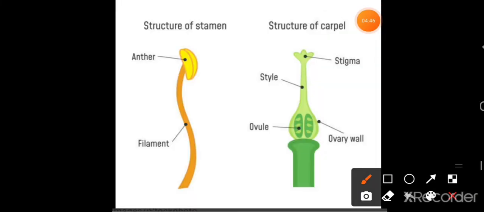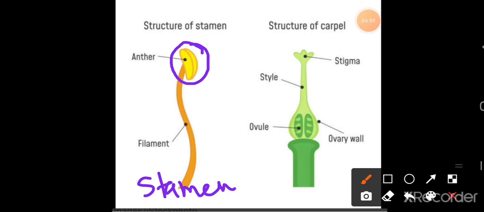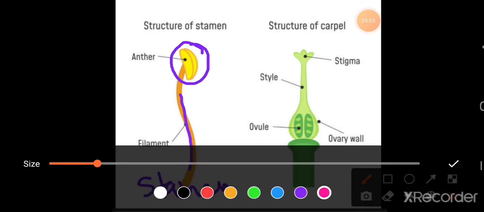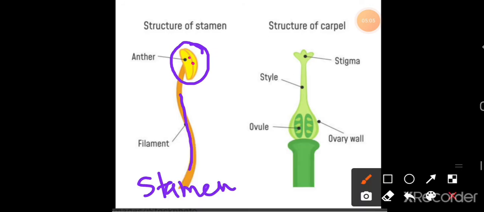You can see here the picture of the stamen and the pistil or the carpel. This is the stamen. Here is the anther and this is its filament, and inside the anther are the pollen grains, which contain the male reproductive cells.